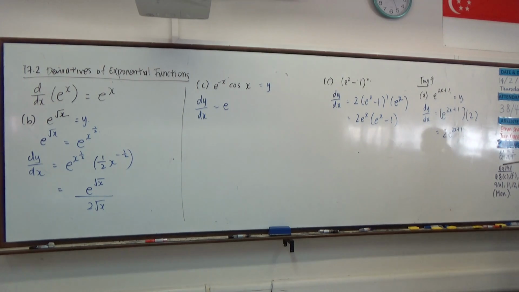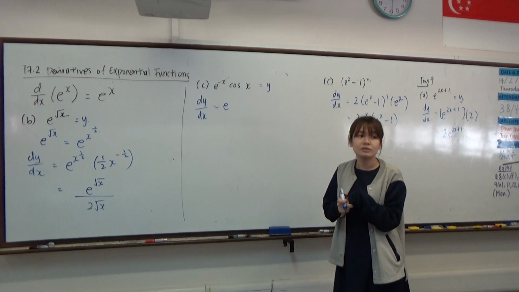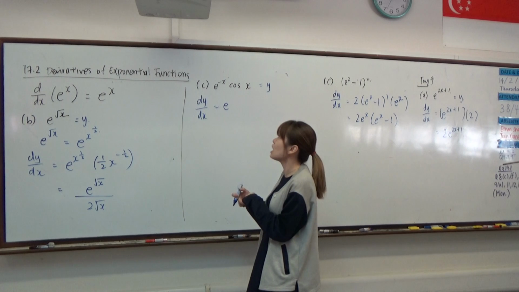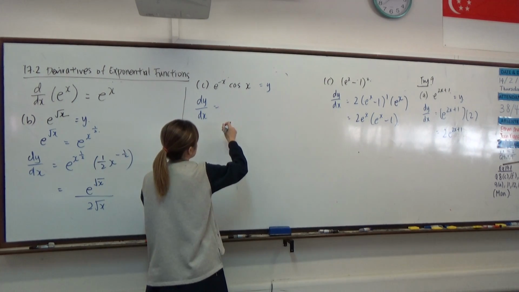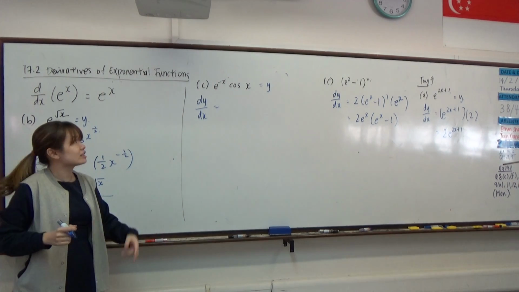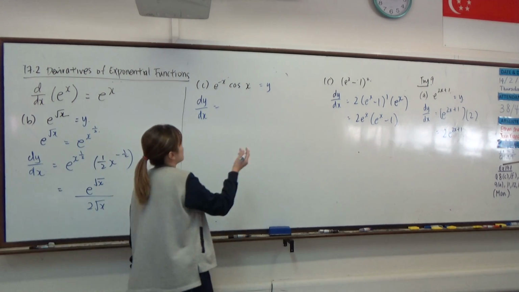So I see the e to the power negative x. Does it still say e to the power negative x? No. So make it negative first. Okay, so how do we differentiate e to the power of negative x? Negative e to the power of, the bracket stays the same, then the negative x. Is it negative e to the power x? Negative e to the power of negative x, right?